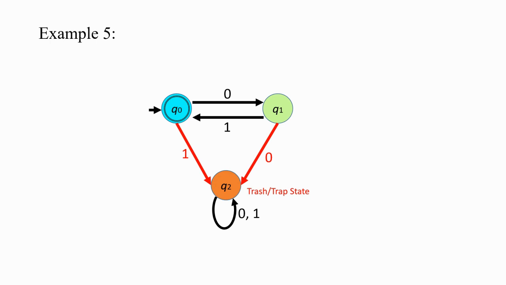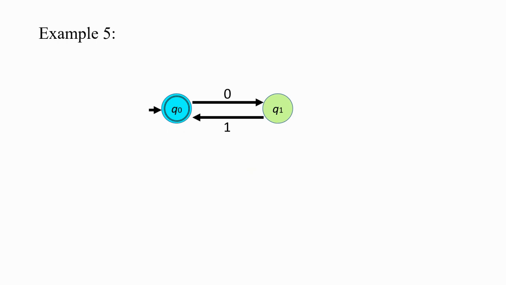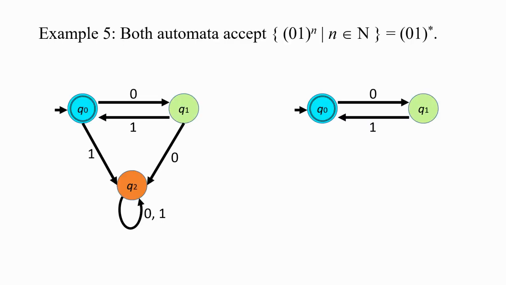Now the state Q2 is also a trash and trap state. So it has nothing to do with the language, and therefore we can delete it. So we are going to delete Q2 and obtain this non-deterministic automaton. Q0 is also a final state, and that is the only one. That is because lambda, the empty word, belongs to the language. So these two automata accept the same language, and therefore they are equivalent. The left one is a DFA and the right one is an NFA.